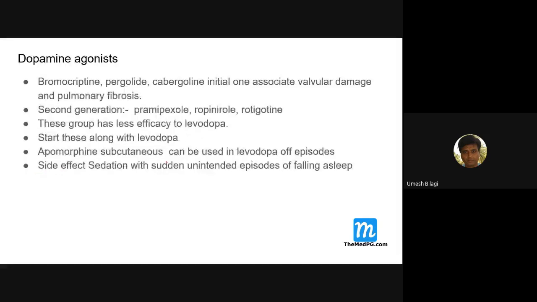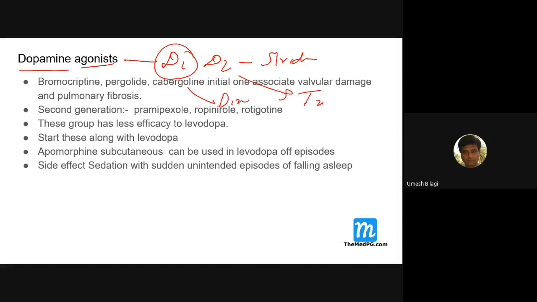And apart from levodopa, there are some dopamine agonists. That means these will act on D1 and D2 receptors of the striatum. D1 is concerned with the direct pathway, D2 with the indirect pathway.